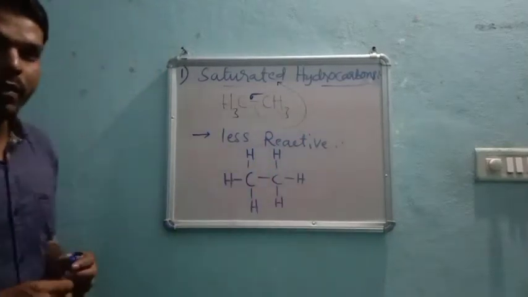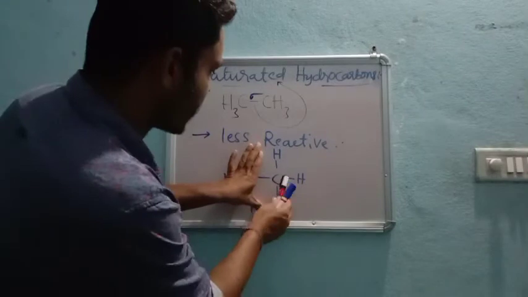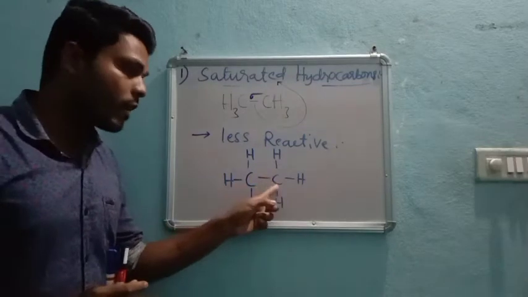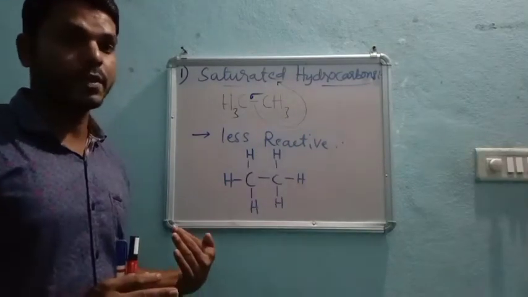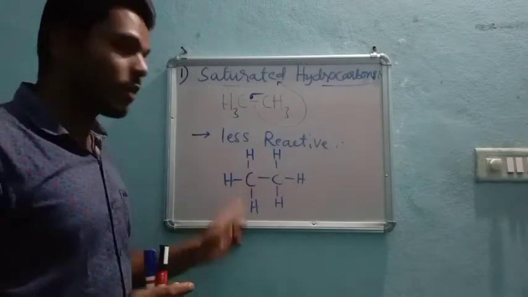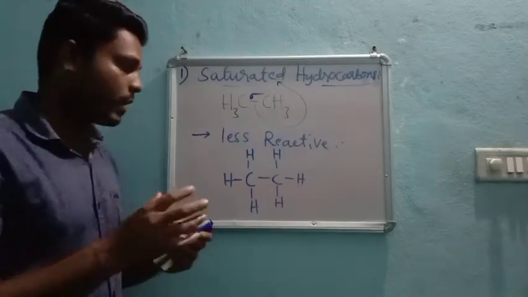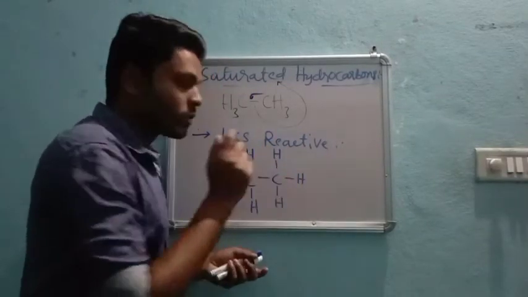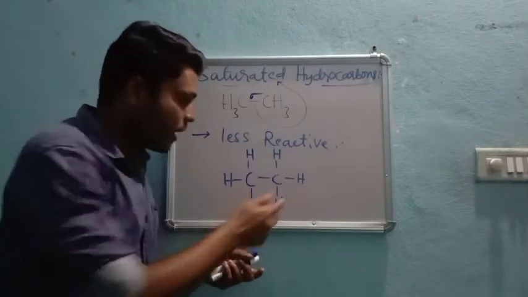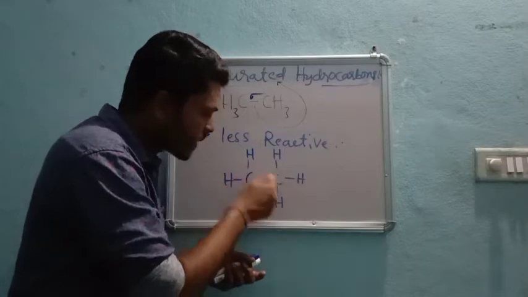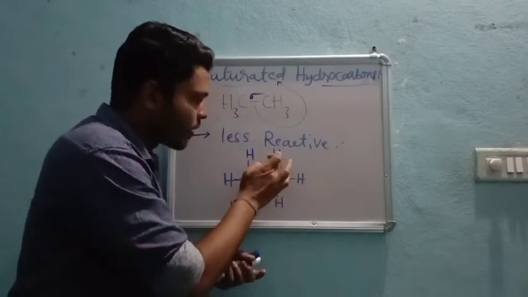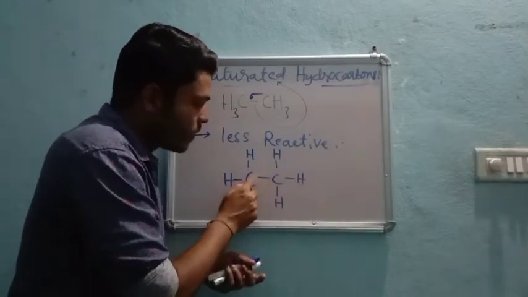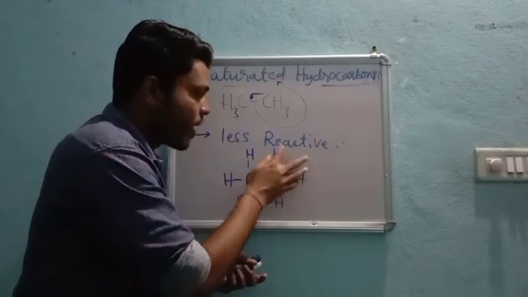This carbon needs four electrons from other elements, and it has got them: 3 electrons from the hydrogens and 1 electron from the other carbon atom, so the valency is satisfied.